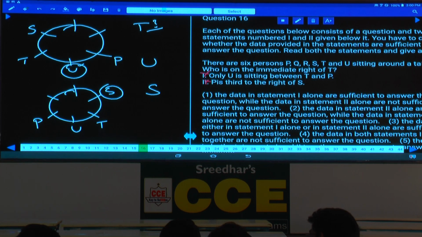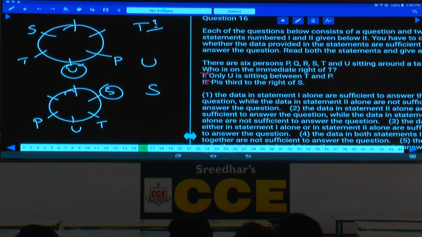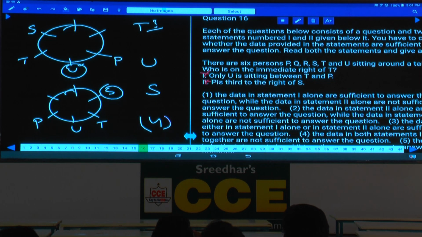And it is given as choice 4, as the choices were given earlier, right? That 1 alone, 2 alone, either 1 or 2, both, neither. Hence what is your answer here? Neither 1 nor 2, choice 4. No need to check the choices.